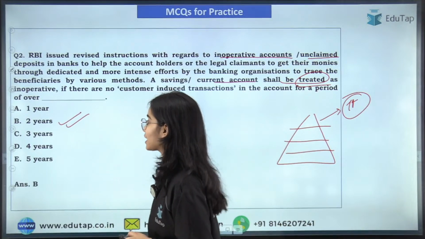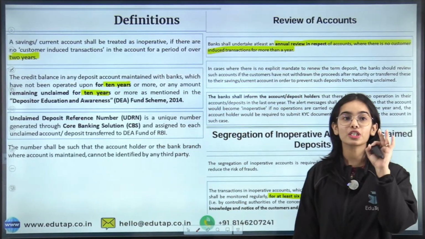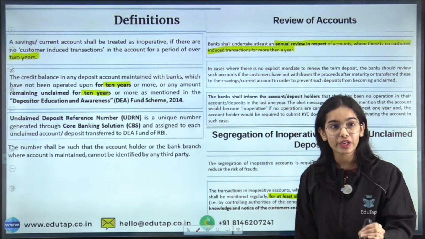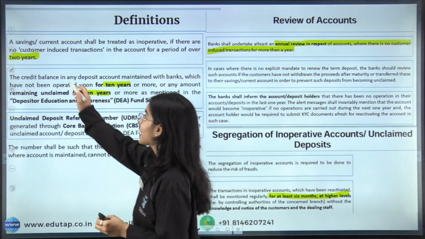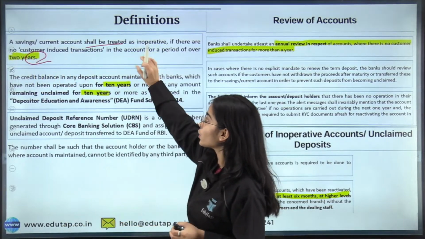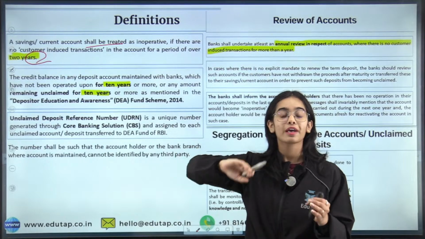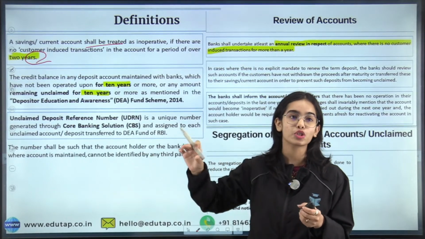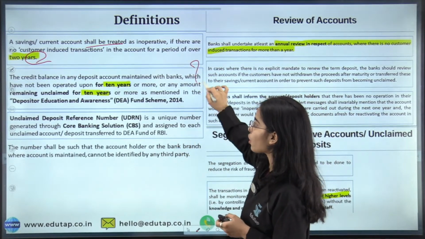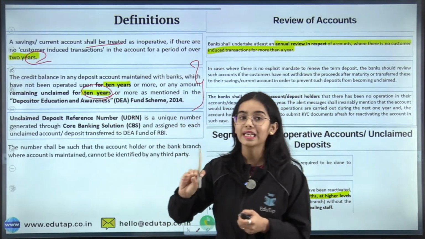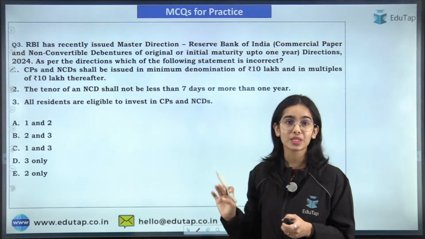Absolutely correct. So remember that the definition has been given on the RBI website in the notification itself that we have discussed: the savings account or current account shall be treated as inoperative if it is not being used for at least 2 years. And what is the definition of unclaimed deposits? Those that are not claimed for 10 years. Okay, so that is the idea.